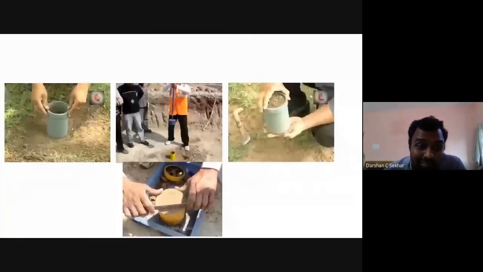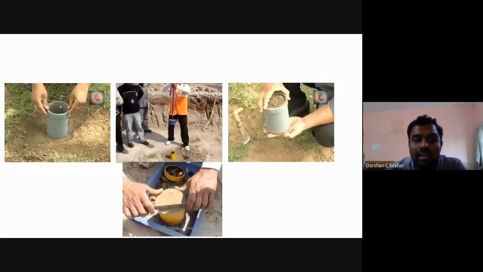Then I level the surface where I want to find out the density. The main important thing is that I level the ground surface. If there are any plants, any rocks, or any grass that has grown, you cut off all these things and make a level ground surface. Then place this core entirely on the soil mass, directly, such that the cutting edge is at the bottom.